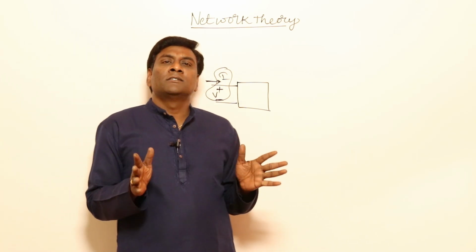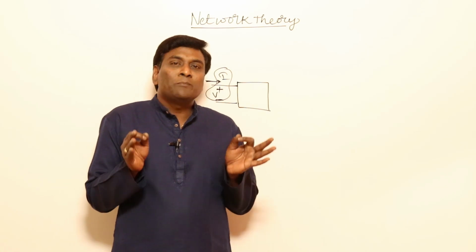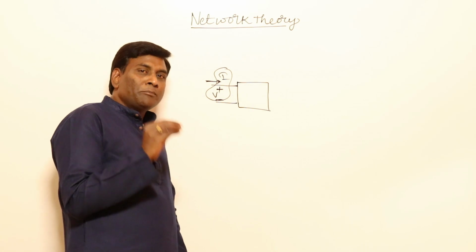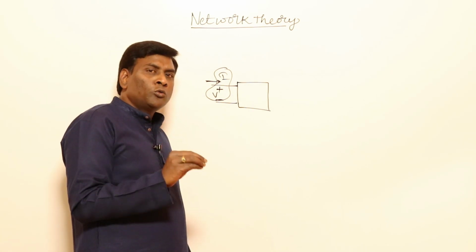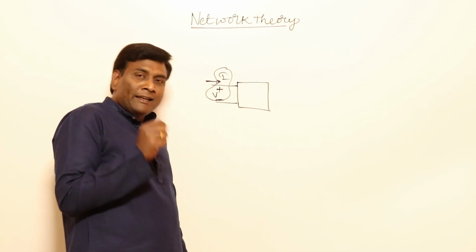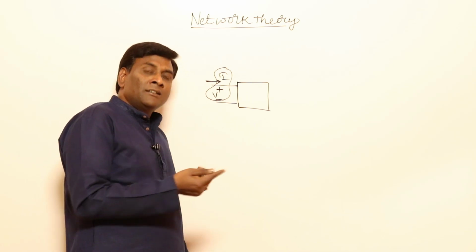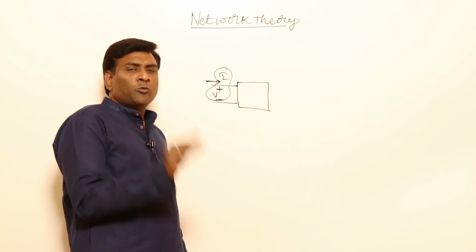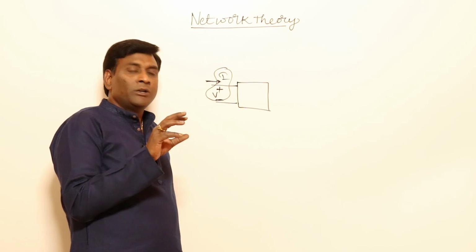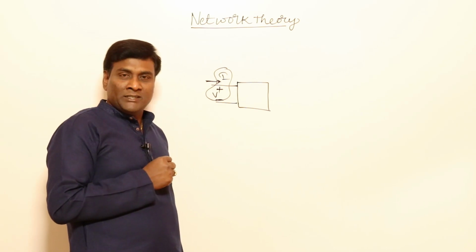For example, in a transistor, I would like to know how much is the maximum collector current capacity. In order to know that, I can directly take one transistor and keep on increasing the current through the collector. At one point it will break down.